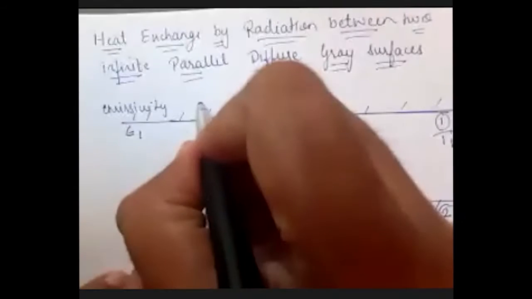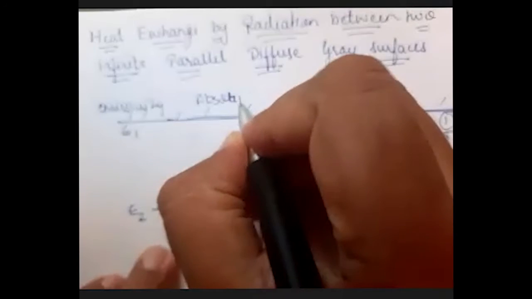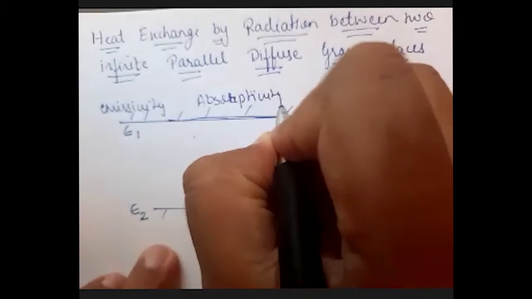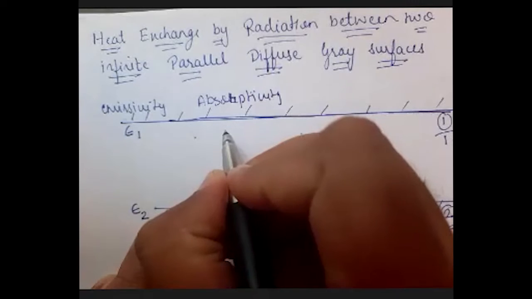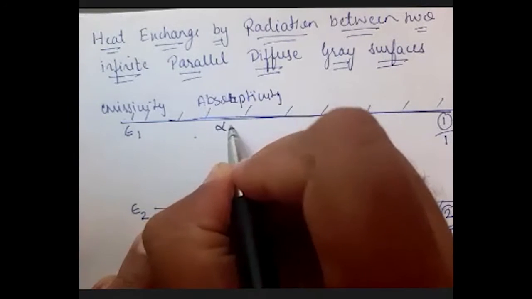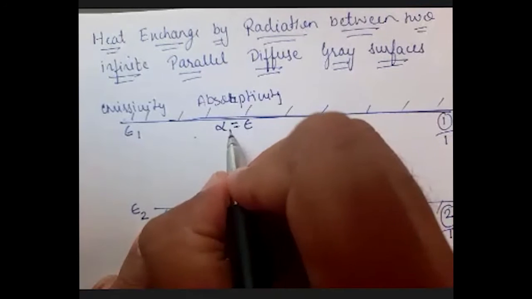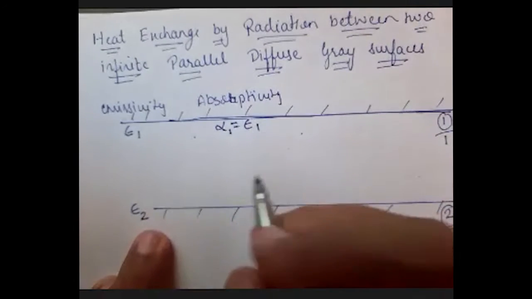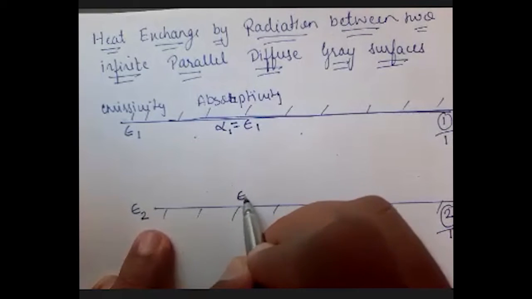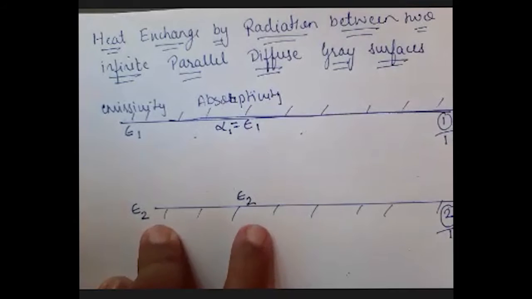Then the absorptivity, according to Kirchhoff's law for diffuse surfaces, alpha will be equal to emissivity. So alpha 1 is equal to epsilon 1, and epsilon 2 will be my absorptivity for surface 2.